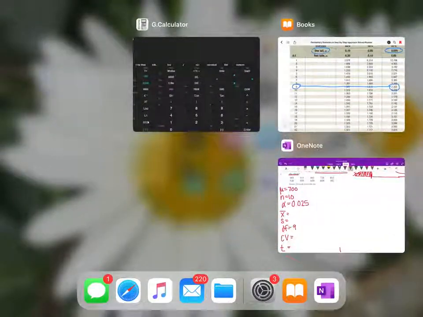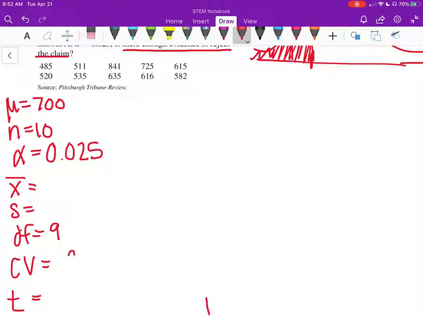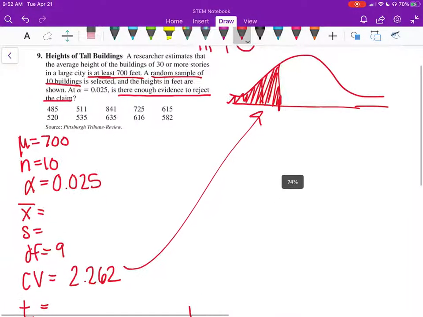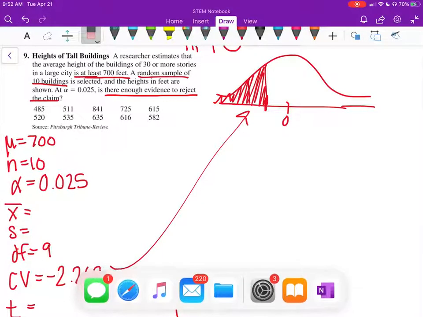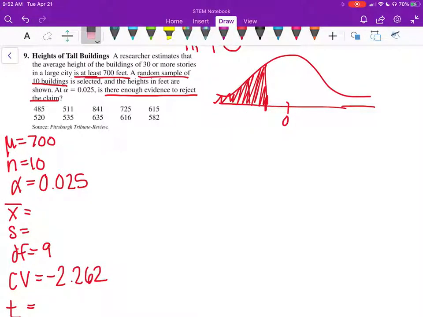So that's our critical value. 2.262, and because it's a left-tailed test, it's on the left side, this would be 0, it's going to be negative. So our critical value is negative 2.262. Let's put that in there. Okay, the next step is to compute the test point.